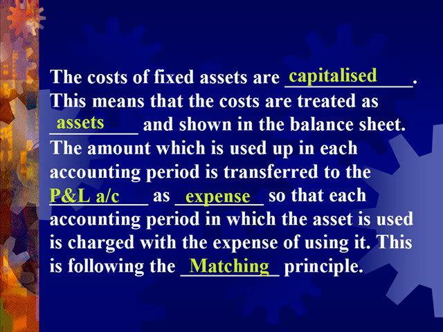You have learned before that fixed assets last for more than one accounting year. You have also learned the matching principle, which states that the revenue earned in each year should be matched against the expenses incurred in earning it. The revenue earned in a year minus the expenses incurred in earning it will give us the net profit of each year. The fixed asset helps to earn revenue over its useful life of, say, 5 years. The cost of the fixed asset should then be divided into 5 parts and matched against the revenues of each of the 5 years. You will learn about this in another lesson.